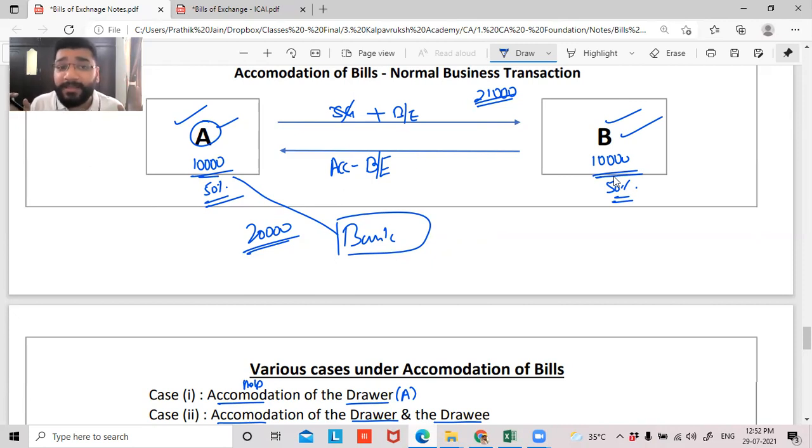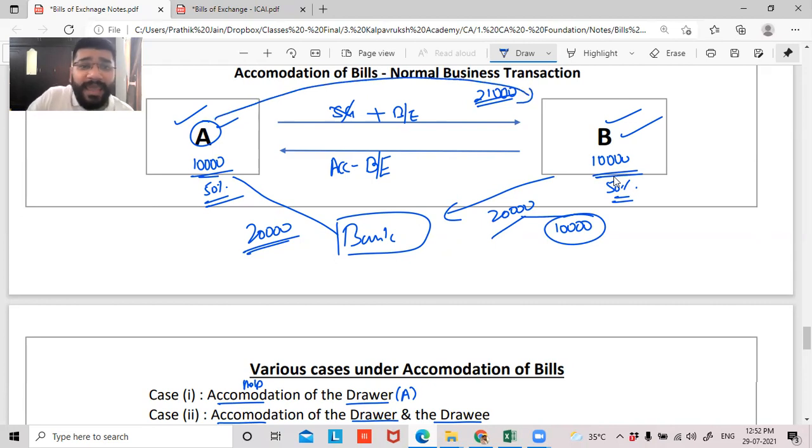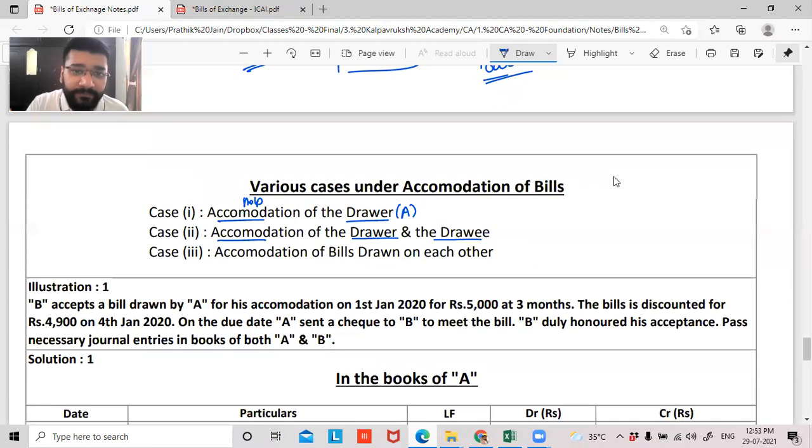Now the question that arises is that on the due date or the maturity date, B has to make the payment of how much rupees? 20,000 rupees. In that, 10,000 rupees he has enjoyed, no? So he will pay from his pocket. And 10,000 rupees, which A has enjoyed, A will give that money to B in cash or in some way or the other. And B will settle this 20,000 rupees to the banker on the due date. This is accommodation of bills.